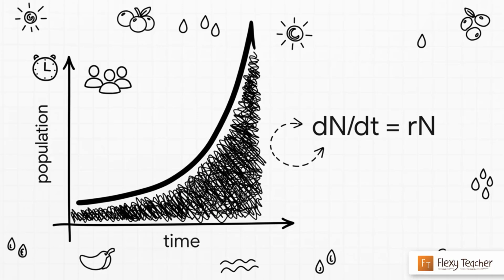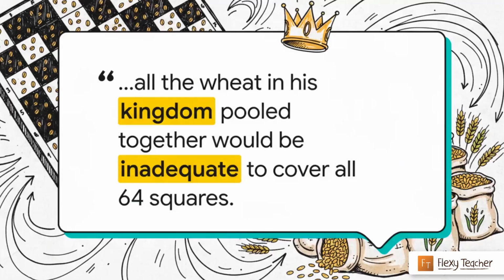और जब आप इसको graph पर plot करते हो, you get a classic J-shaped curve. There's a famous old story that perfectly illustrates this. एक king ने promise किया कि वो chessboard के पहले square पर एक दाना गेहूं रखेगा, दूसरे पर 2, तीसरे पर 4, and so on, doubling it each time. It sounds manageable at first, right? But before he was even halfway across the board, the king ran out of all the wheat in his entire kingdom. That's the incredible, explosive power of exponential growth.